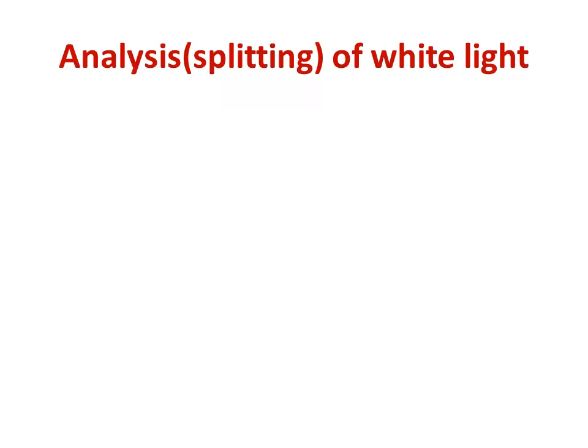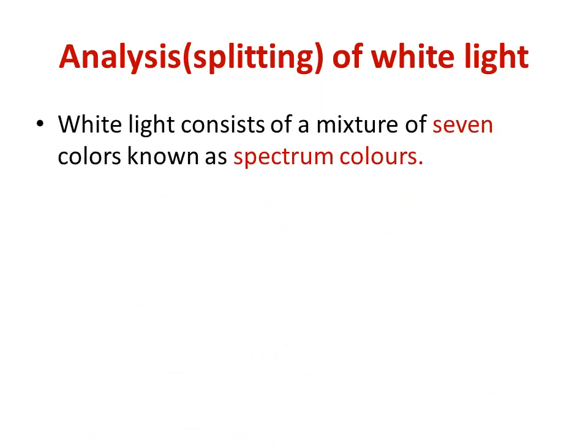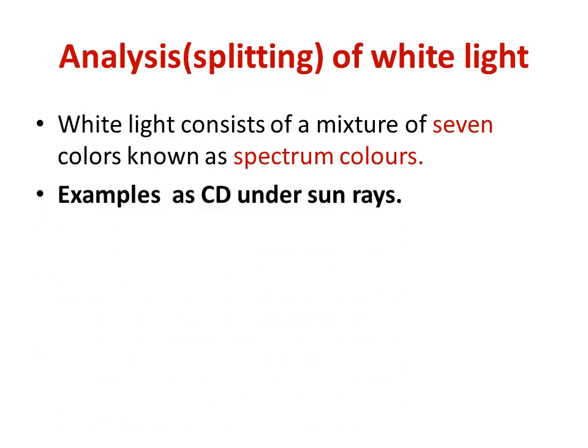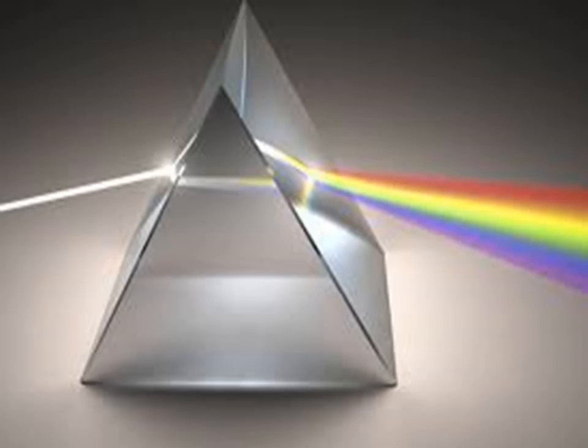Now, I'll talk about analysis of white light. Our white light consists of 7 spectrum colors. For example, like your CD under sun rays. What does it mean? If you get a CD and put it in a source of light at your home, you will see the white light consists of 7 spectrum colors. Like in this picture, this is a prism, and we use it to analyze the white light into 7 spectrum colors.